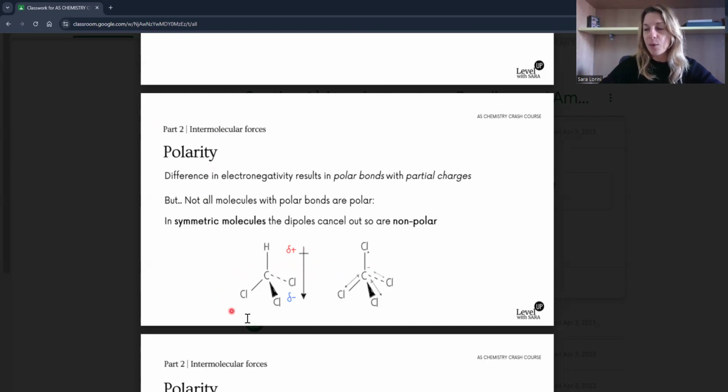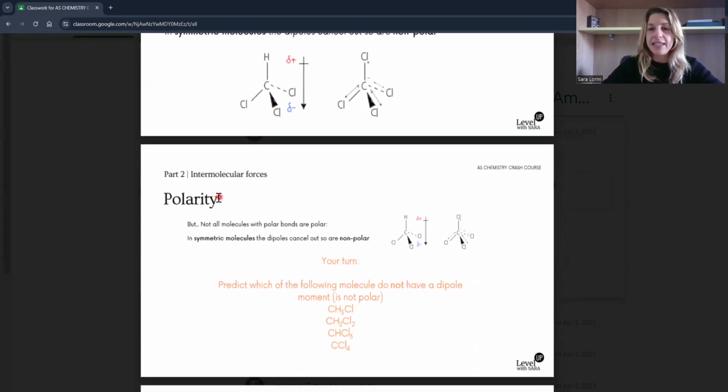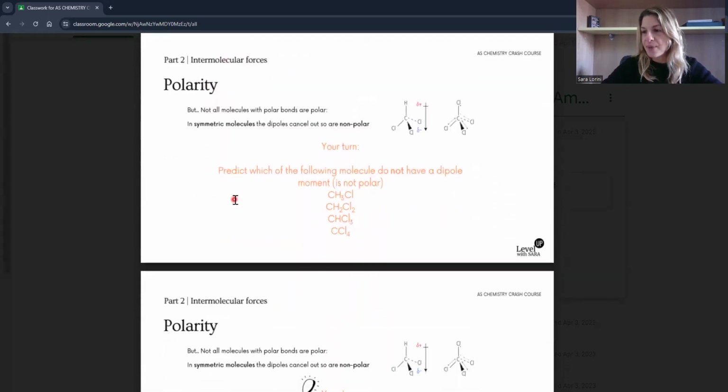You need to observe the direction of electron density. If it's spread all over, it's nonpolar. If the electron density goes in just one direction, then it's going to be a polar molecule. So get confident with the symmetry, well, we have it in this topic, but also for the shapes, the symmetry is quite important. And we will see that in advanced organic chemistry as well.